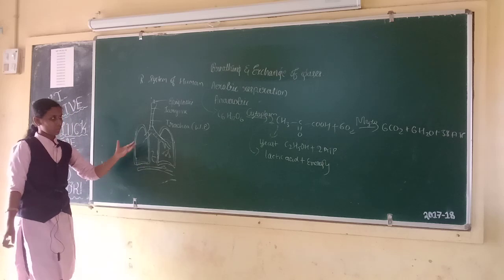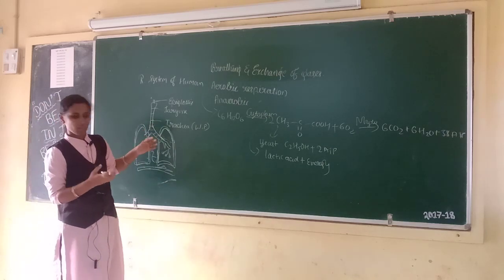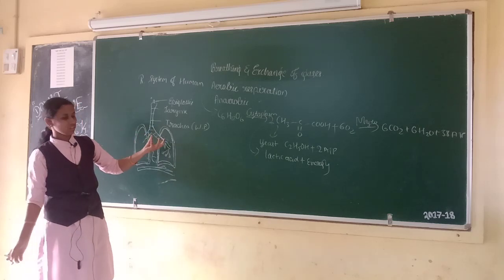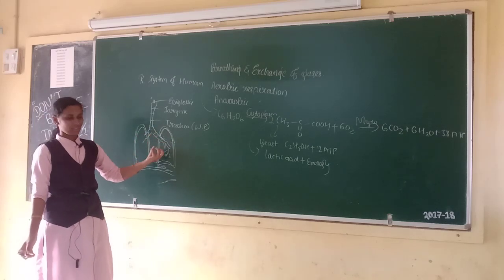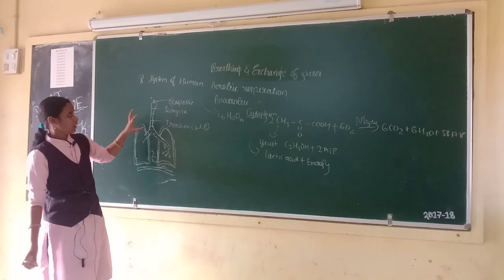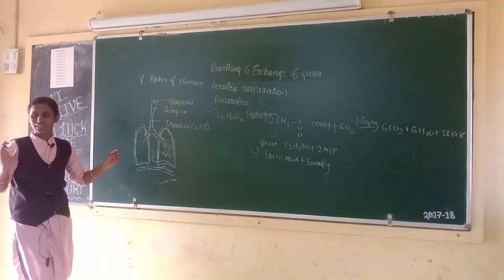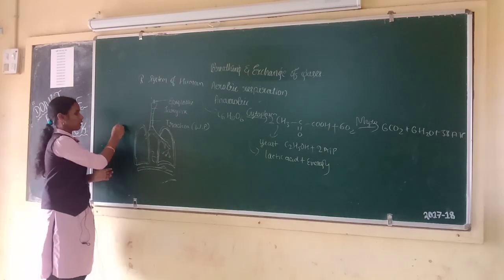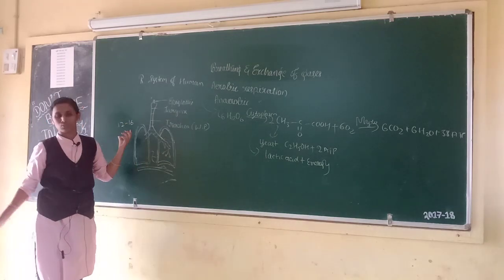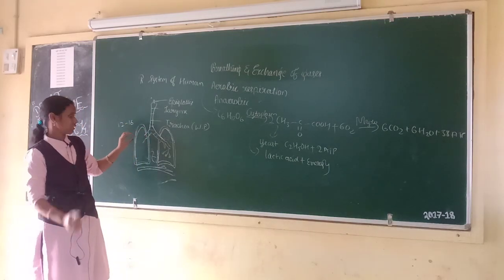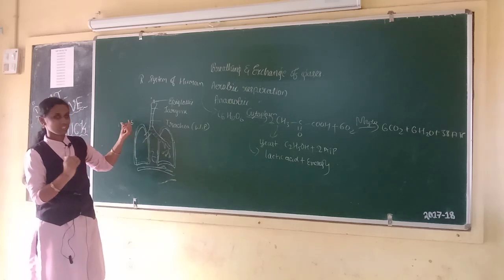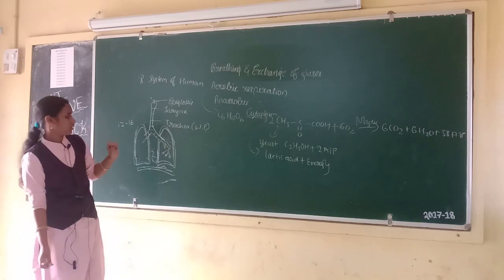This is diaphragm. When we intake the air, the diaphragm will flatten and the lungs will lift. Then air is absorbed by the lungs. Next, a healthy man can breathe 12 to 16 times per minute.